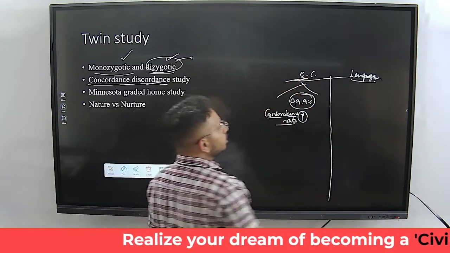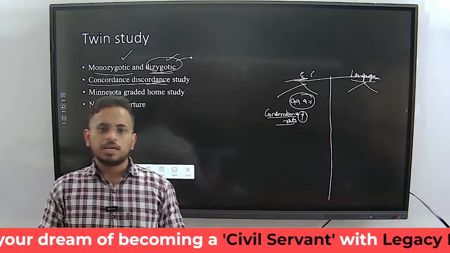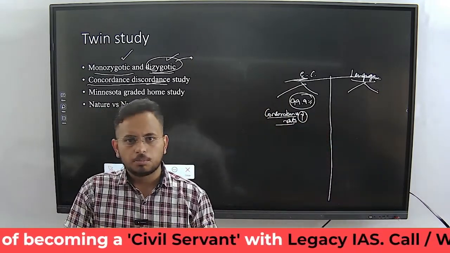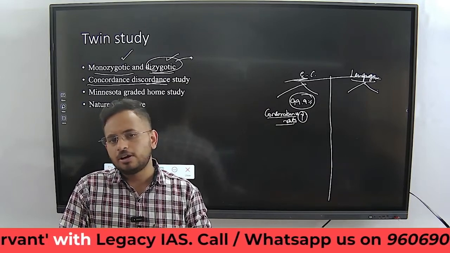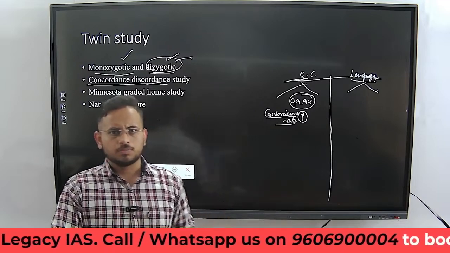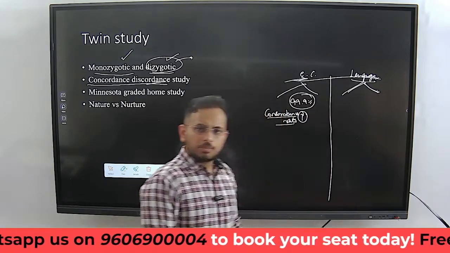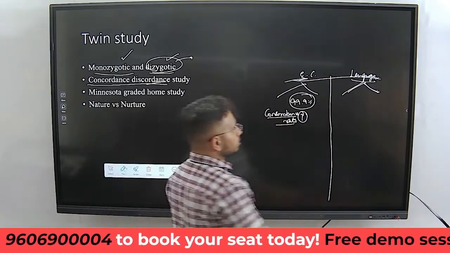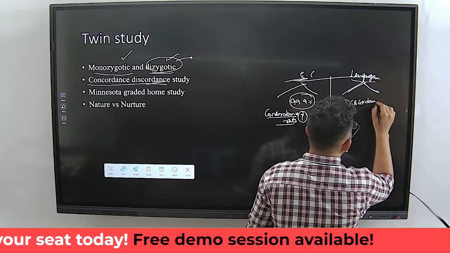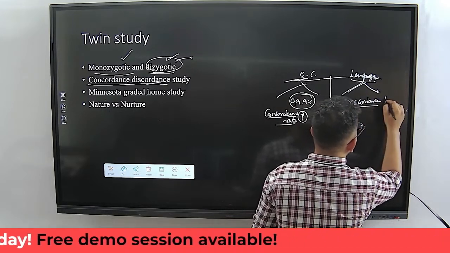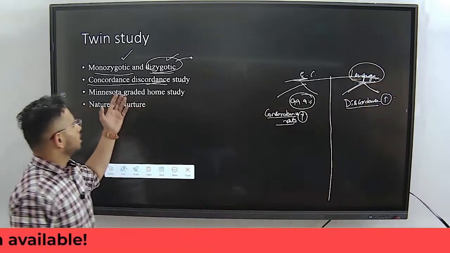At the same time, if you look at the language, let's consider the monozygotic twins only, monozygotic twins which are reared apart. One twin is reared in India, the co-twin is reared in Pakistan, just an example. If you look at their language after 10 years, do you think it will be the same? Not at all. So here the rate of discordance is higher with respect to language. This is what is called concordance and discordance study.